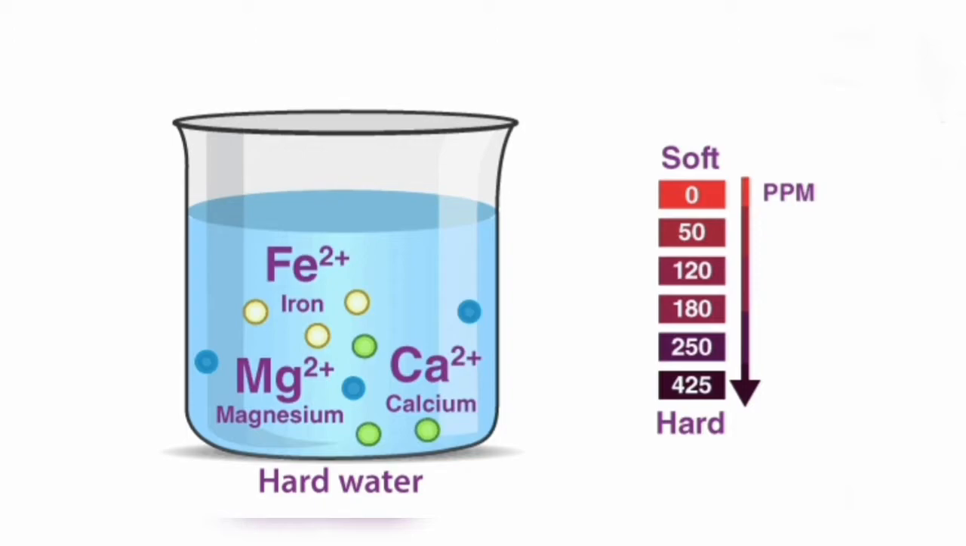Hardness of water is measured in milligrams per liter on the calcium carbonate scale, and it should not be more than 500 milligrams per liter. In this experiment we measure the hardness by the EDTA titrimetric method.